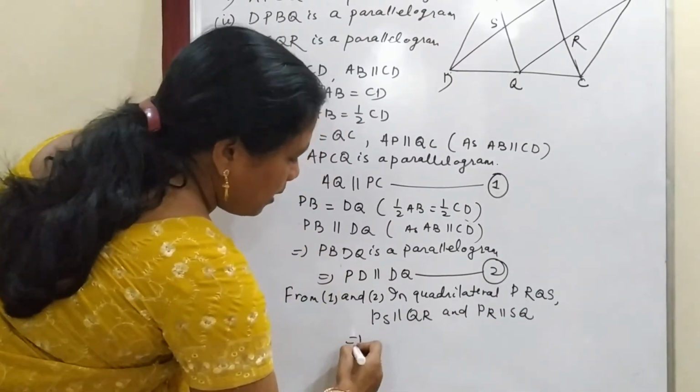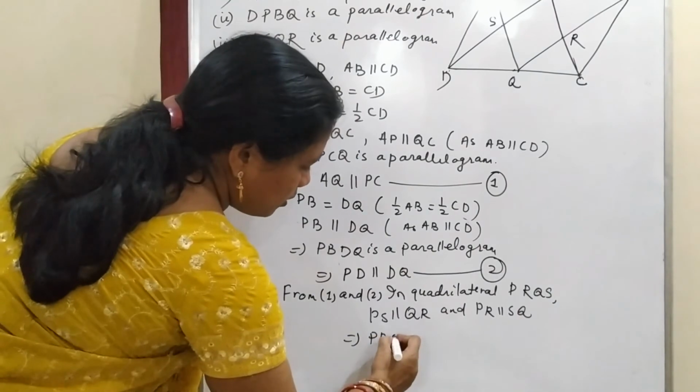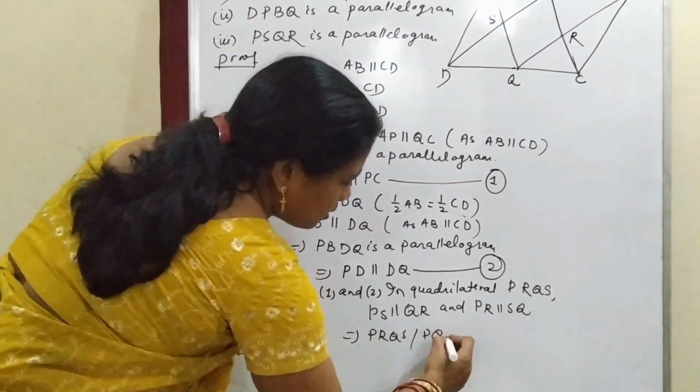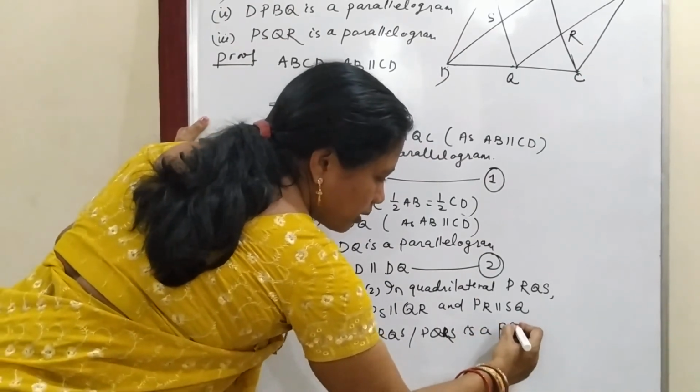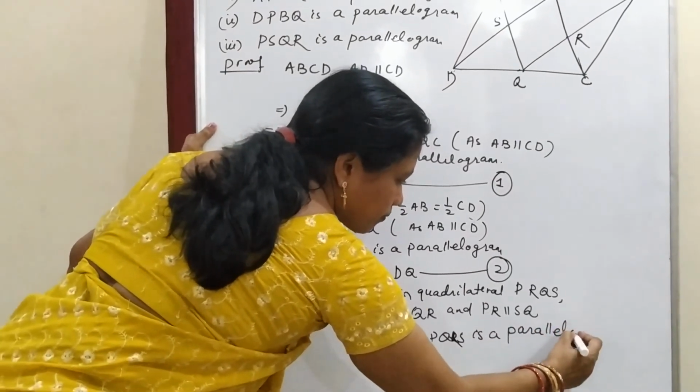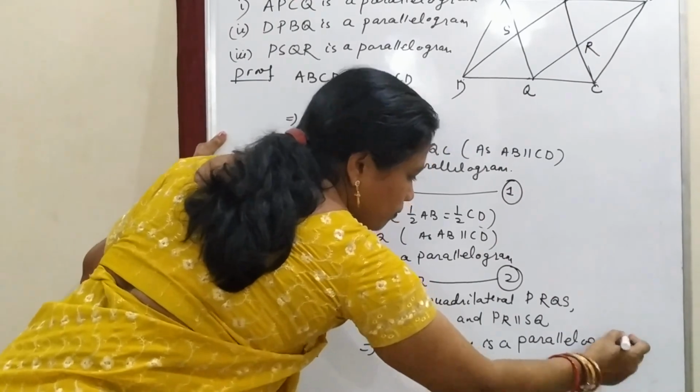So this implies PRQS, or PSQR, is a parallelogram.